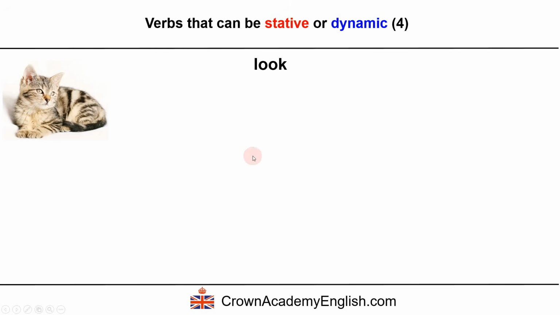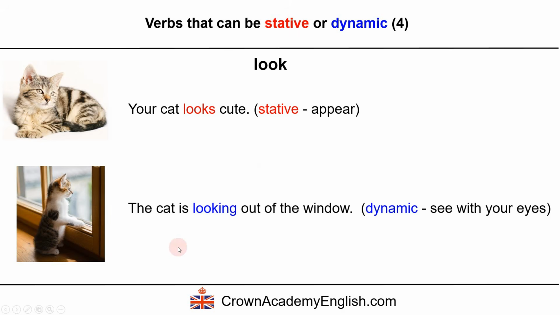Look. Your cat looks cute. In this sentence, look in fact means appear. It is stative. It's a similar meaning to your cat appears cute. So this is stative and we only have the present simple form. However, the cat is looking out of the window. And of course, this is an action. So it is a dynamic verb.